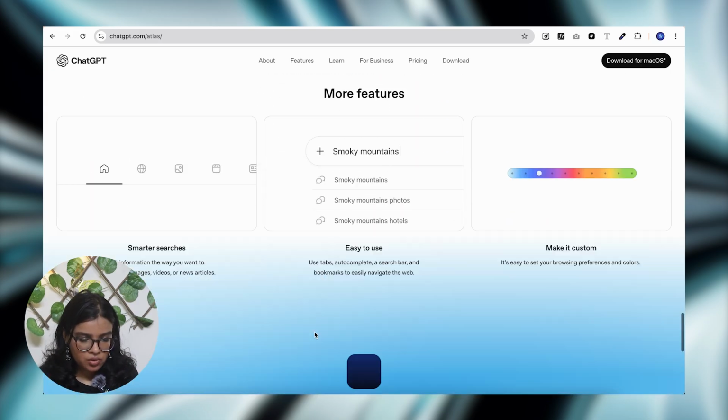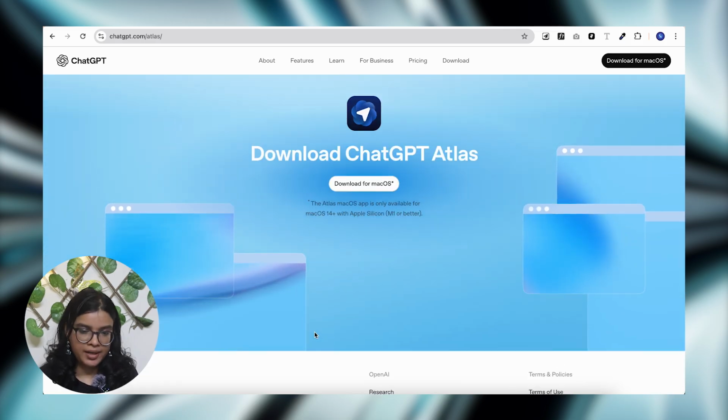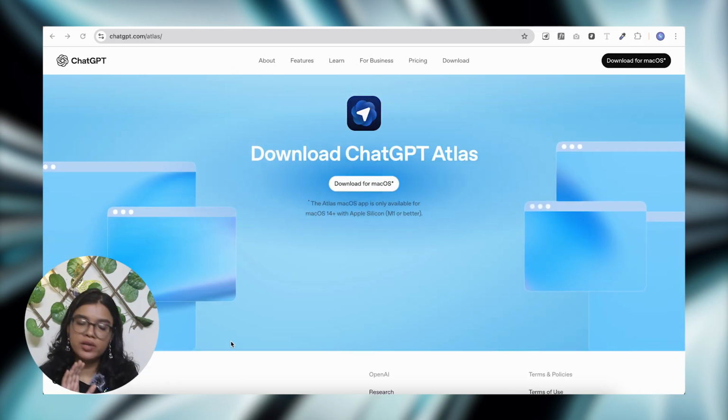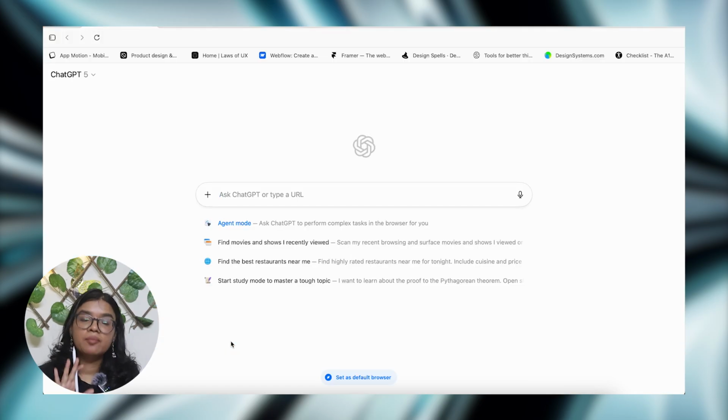Okay, so yes, I have already downloaded Atlas in my laptop. I'm just gonna open it. I have already logged in, everything I've done. One good thing is when I logged in, मेरा जितना भी bookmarks थे, कुछ भी रेलेवेंट डेटा जो था वो अपने आप सिंक हो गया. यहाँ से मुझे बिल्कुल रीस्टार्ट करने की जरूरत नहीं है. When you log in with your ChatGPT account, of course whatever you have done with that particular account, that is also retained here, so that's great.